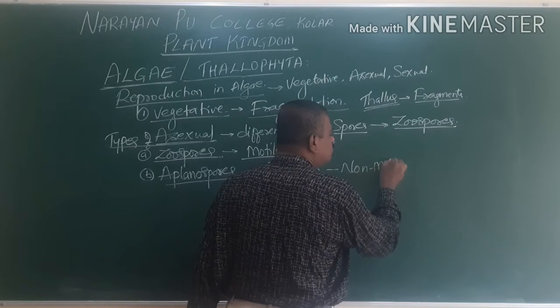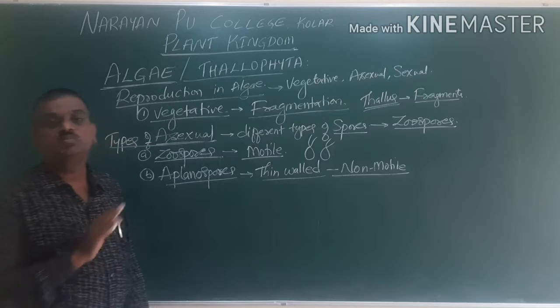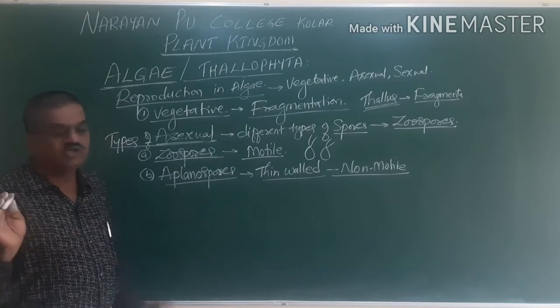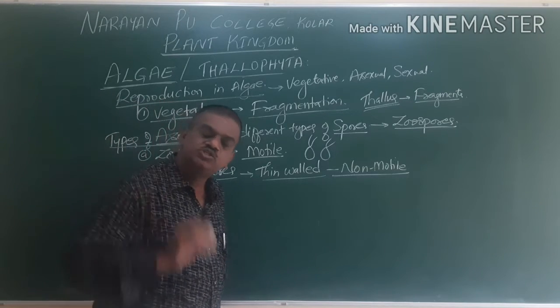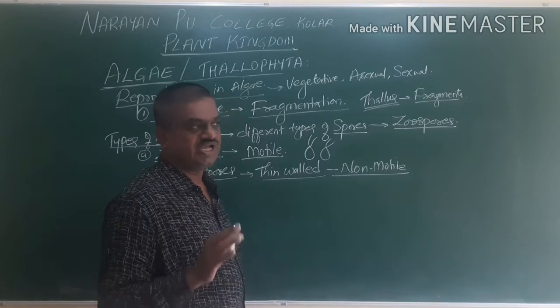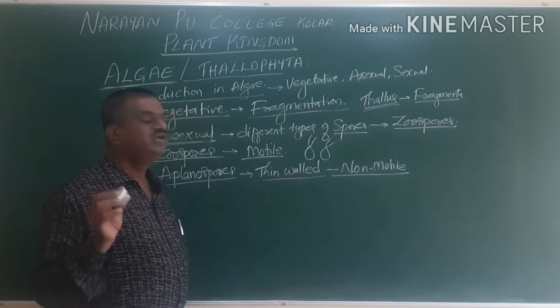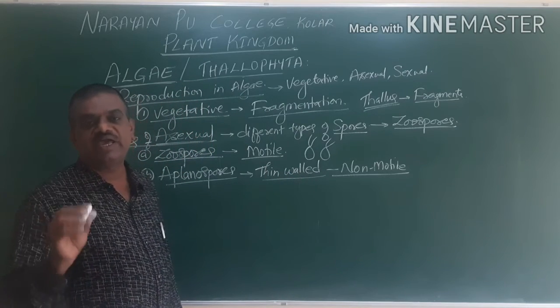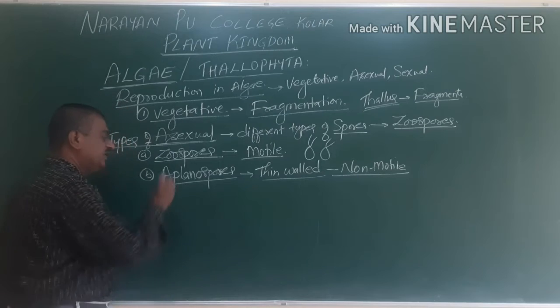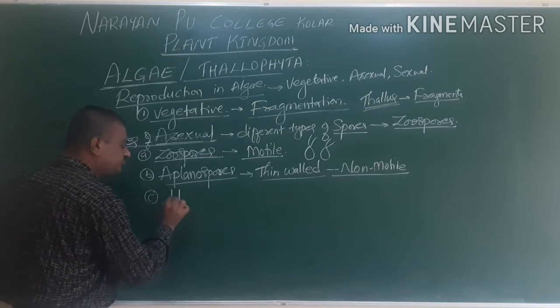They cannot move. The spores never move. So they are thin-walled, non-motile spores, always produced in adverse conditions. Thin-walled, non-motile spores are formed in adverse conditions. Hence, it is called aplanospores.